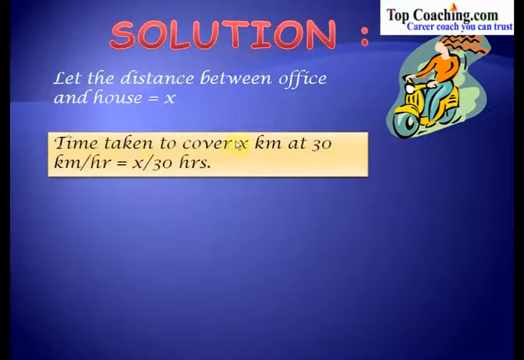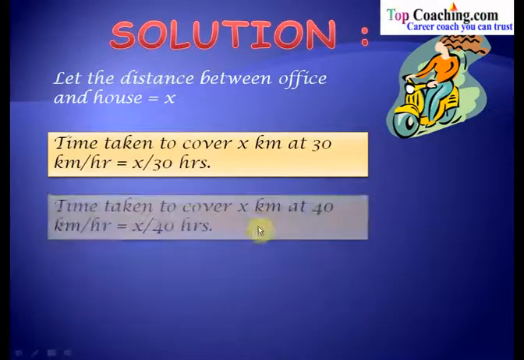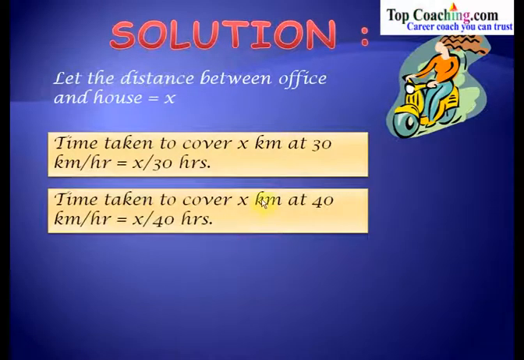Now the time taken to cover x kilometers at 30 km per hour is x by 30 hours. Now the time taken for him to cover x kilometers would be x by 30 because his speed is 30 km per hour. Similarly, the time taken to cover x kilometers at 40 km per hour is equal to x by 40 hours. In the second case, he travels at a speed of 40 km per hour.